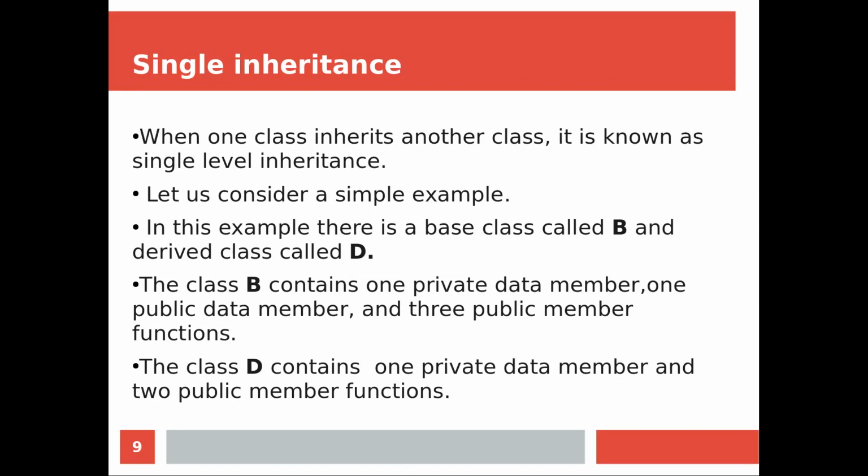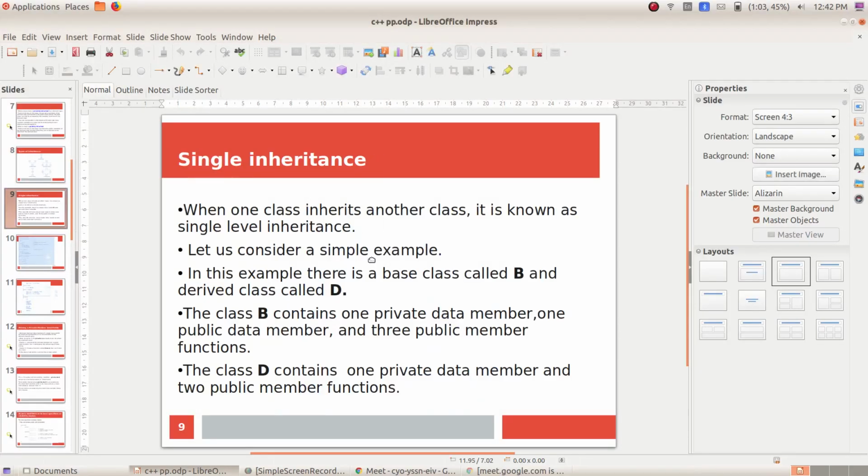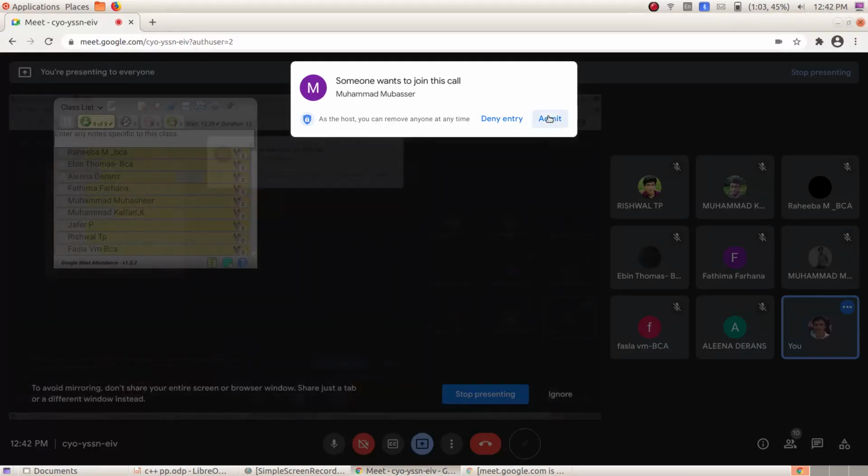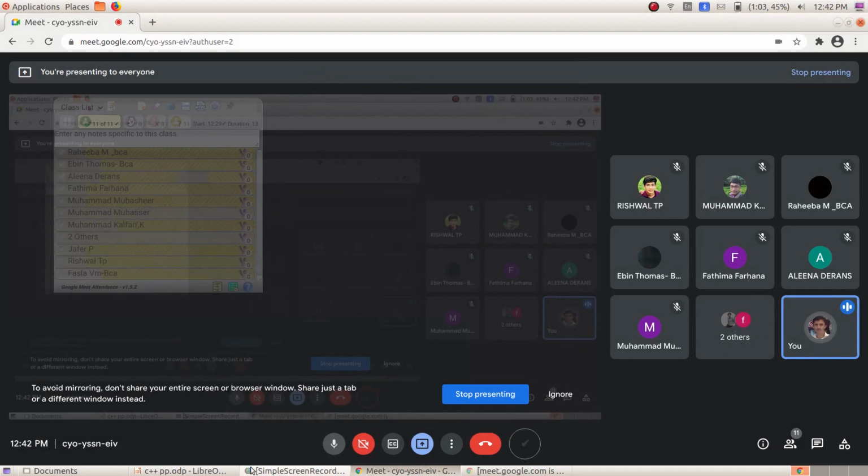As the name itself suggests, single level means it is having only one level.